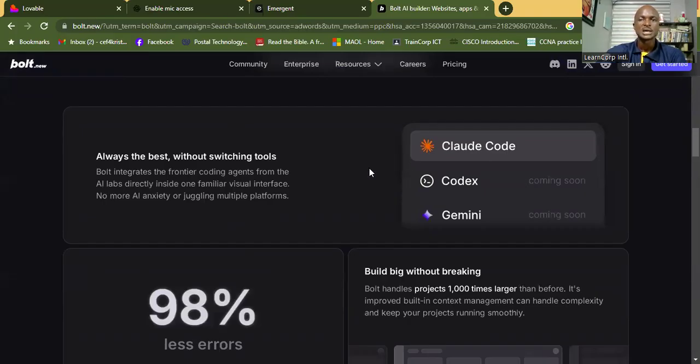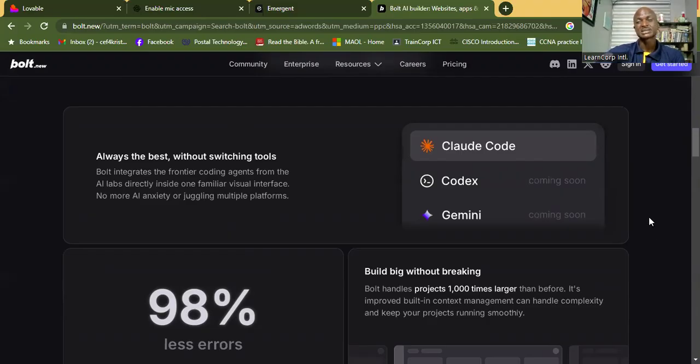It has Cloudy as a part of its tools. Codex is coming soon. Gemini is coming soon. They want to integrate all of this into their platform so that you can have a one-stop shop in whatever you're doing.